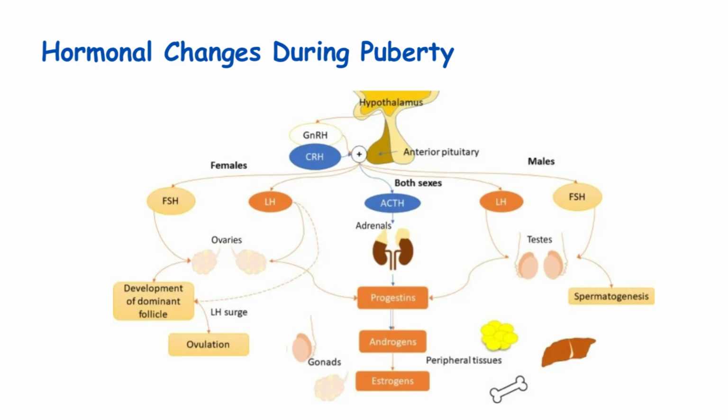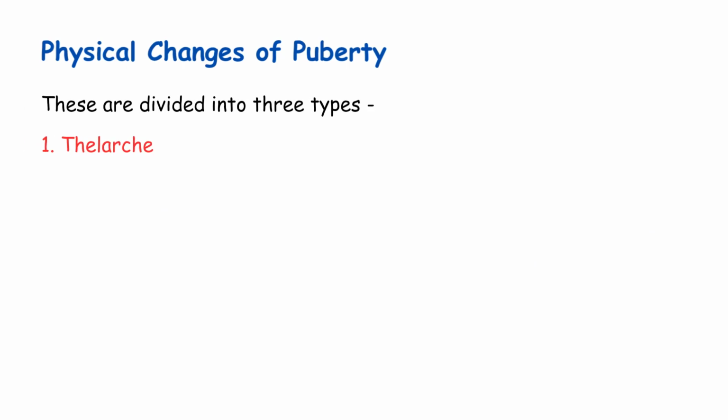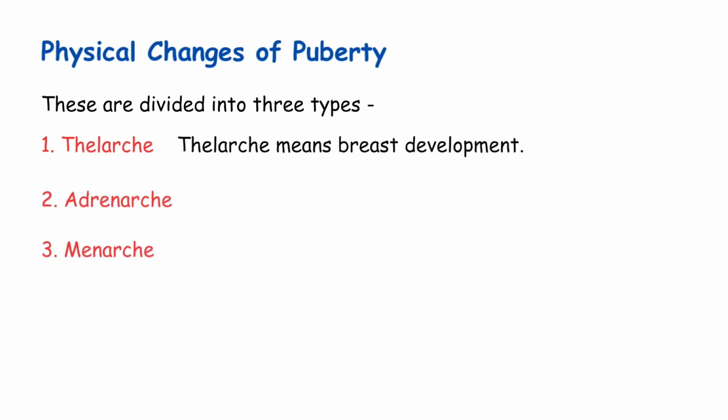Now here comes the star of the show: estrogen. The estrogen produced by the ovary then initiates the physical changes of puberty. This is the hormone responsible for all the visible transformations. Let me explain the physical changes one by one. These are divided into 3 types: thalarcha, adrenarcha, and menarcha. Thalarcha means breast development. This is usually the very first sign of puberty in girls.